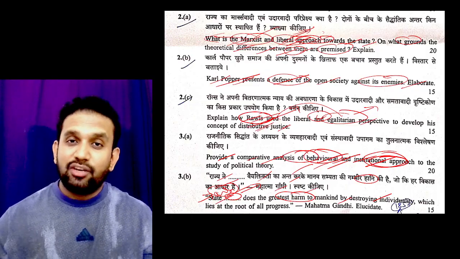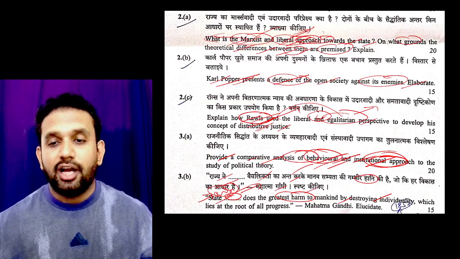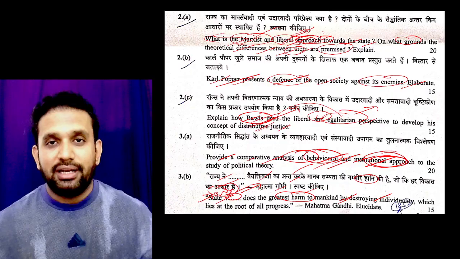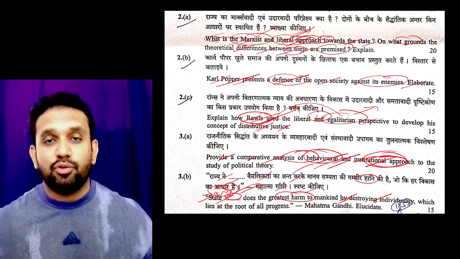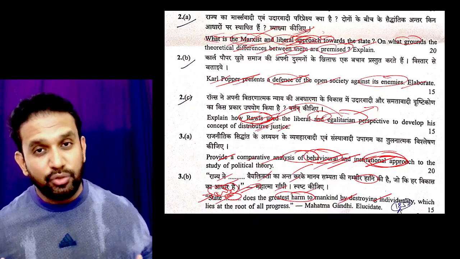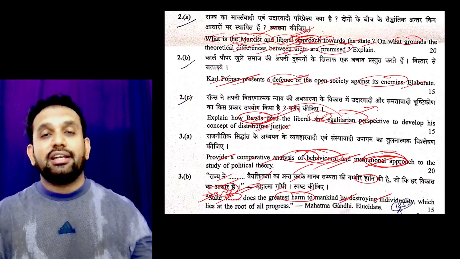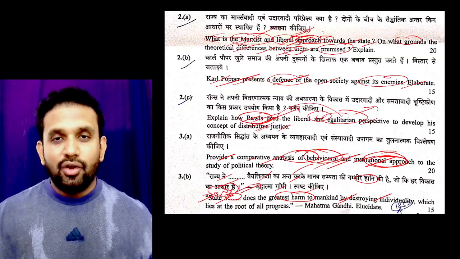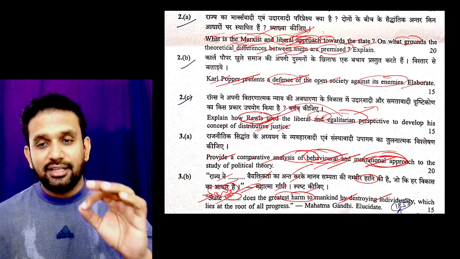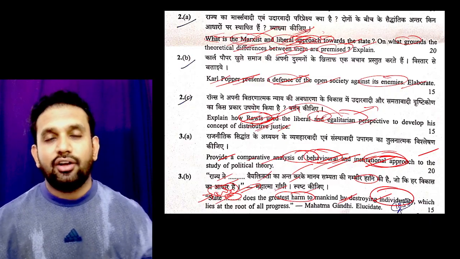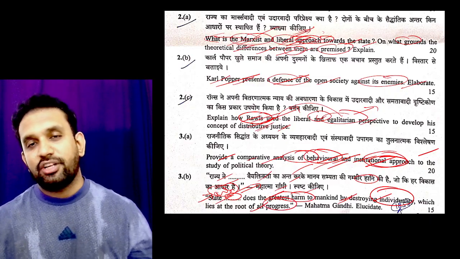When the state becomes like that, it will definitely harm mankind by destroying their individuality, in the sense of what we aspire to become, what we want to eat, what we want to do, what occupation we choose. So our individuality will not be ours if the state is arbitrary in nature. If the individuality is destroyed, then all roots of all progress will also be gone.